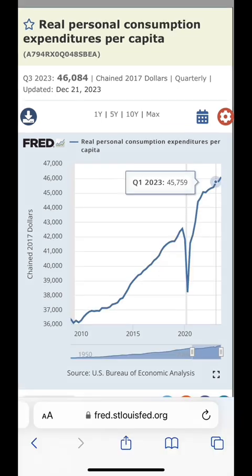Finally, get the real PCE per capita for 2023. Here it's 45,759. This is saying that in 2017 dollars, an average person in America had to spend, on average, $45,759 per year to live and exist in the world by 2023 standards. Again, these are both in 2017 dollars.